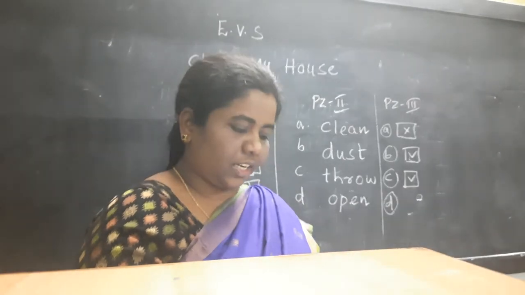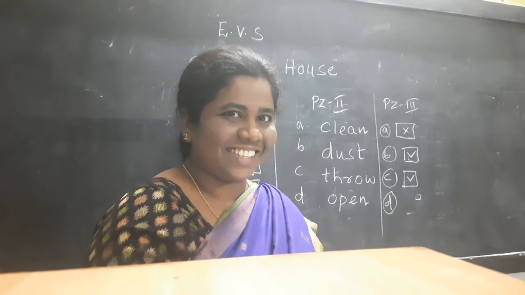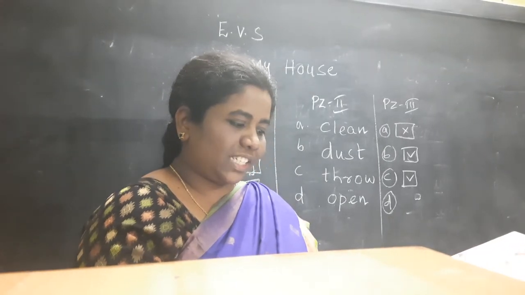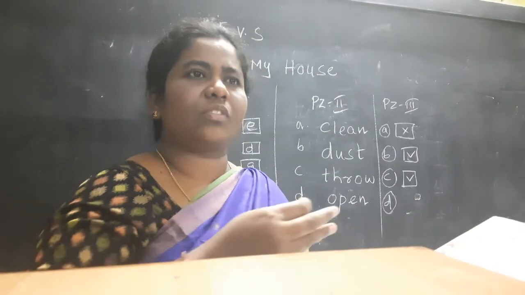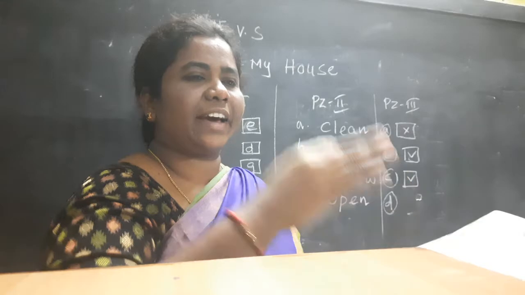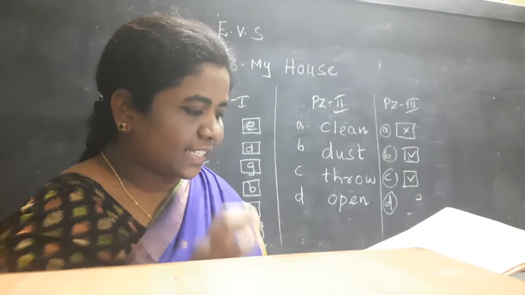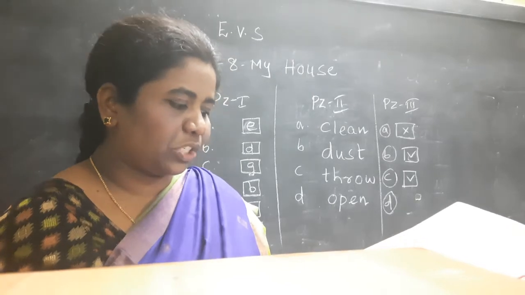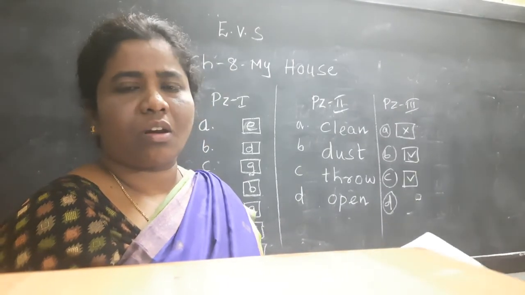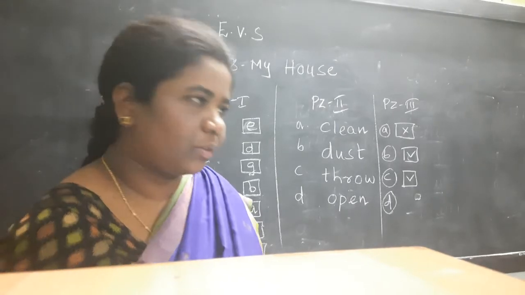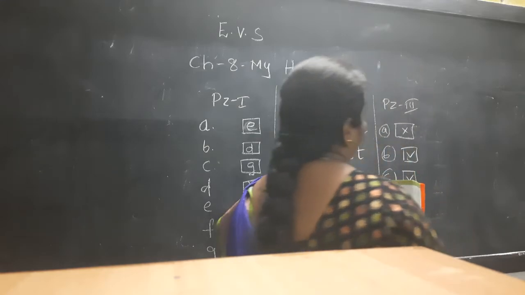That means don't throw the toys on the floor here and there. Is it correct or not? What is the statement? You put a cross.